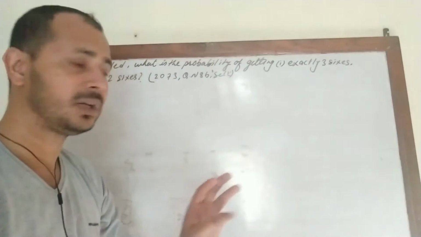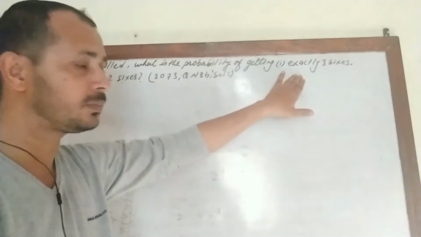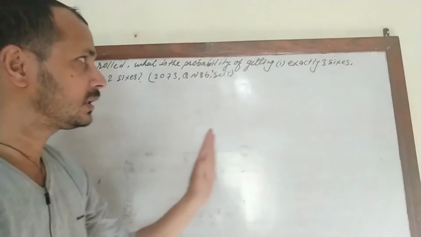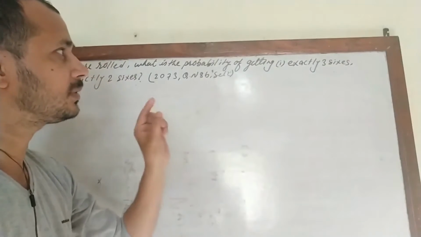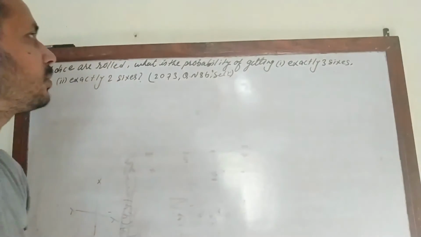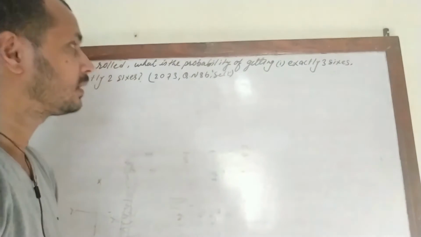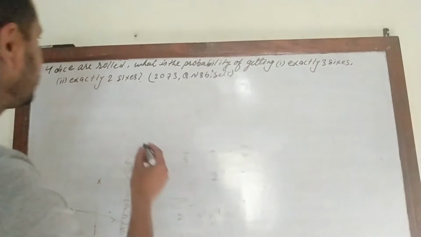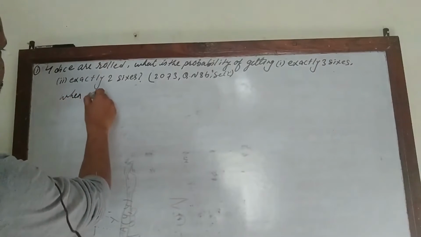4 dice are rolled. It is similar to a die being rolled 4 times. So the number of trials is fixed. Only 2 outcomes are there. Either 6 will come or 6 will not come. Next, the case is related to independent events and the probability of getting 6 in each trial is 1 by 6. So this problem is related to Bernoulli trials and we can apply the concept of binomial distribution.